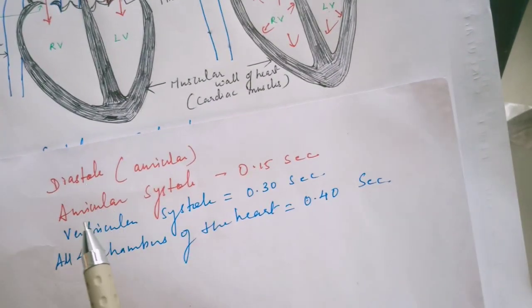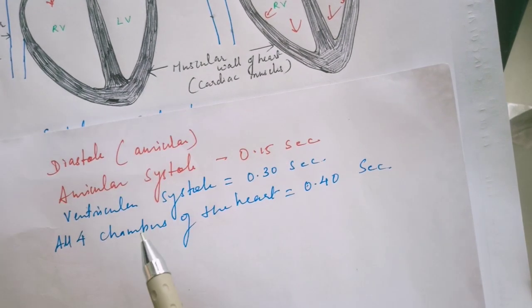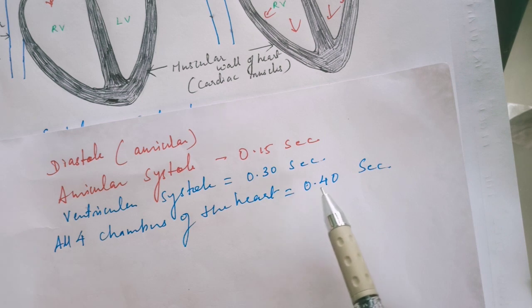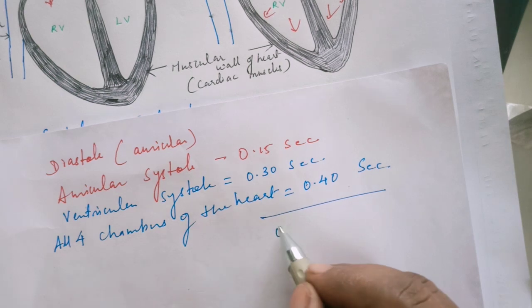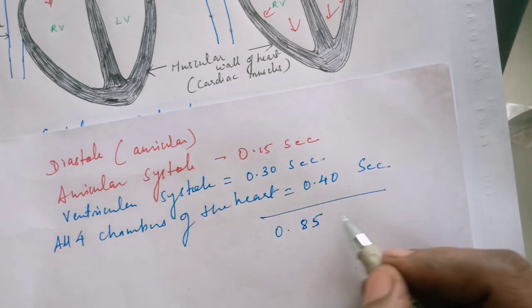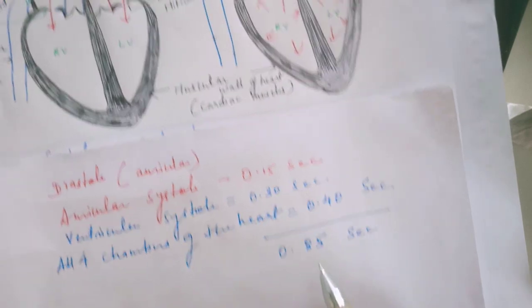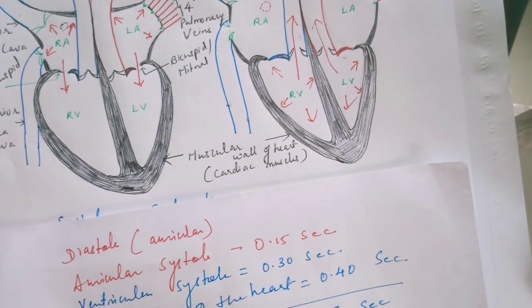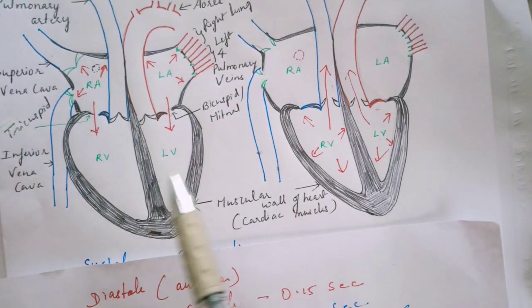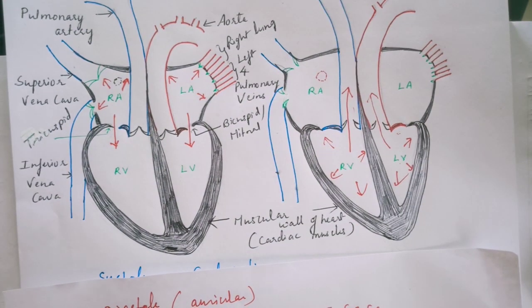So see students, the auricular systole takes 0.15 seconds, the ventricular systole 0.3 seconds, and the diastole of all the 4 chambers together 0.4 seconds. So one complete heartbeat is completed in only 0.85 seconds. That is even less than 1 second. One heartbeat, or one cardiac cycle, is completed in 0.85 seconds, or in 0.85 seconds one complete circulation of blood through all the 4 chambers of the heart is completed.